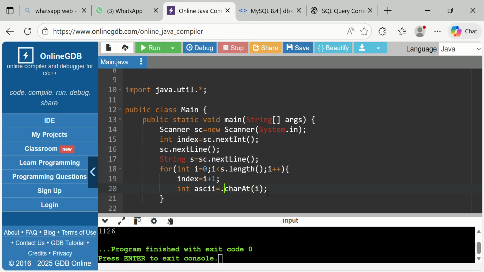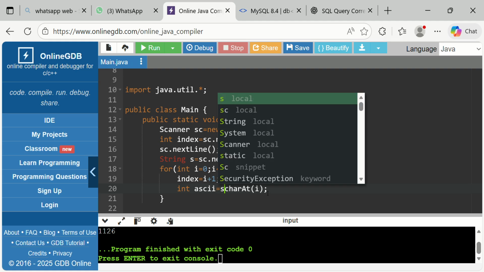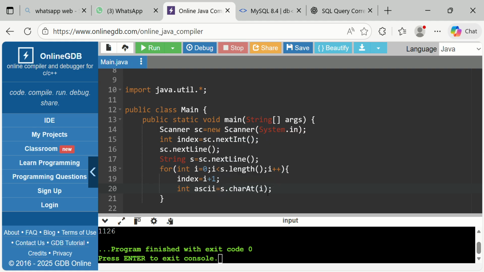And next, dot S, of course, because we are taking that character from the string, so we need to write S dot. Now we need to convert it into int. As we want the ASCII in int form, that's why we are converting it into int. We cannot multiply a by 1, we want the ASCII value of that particular character, and after converting it, we can perform the product.